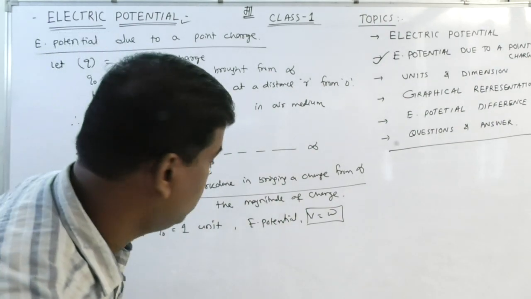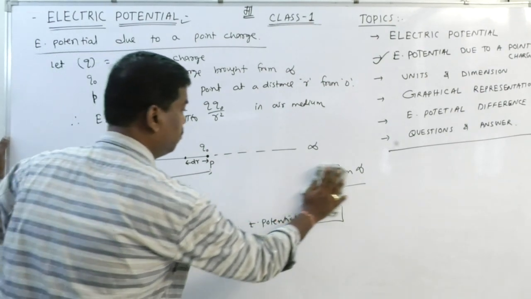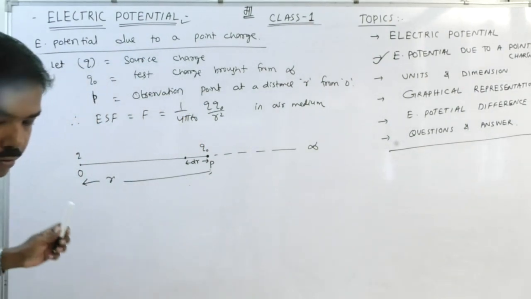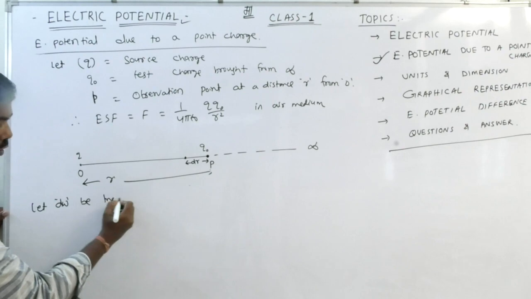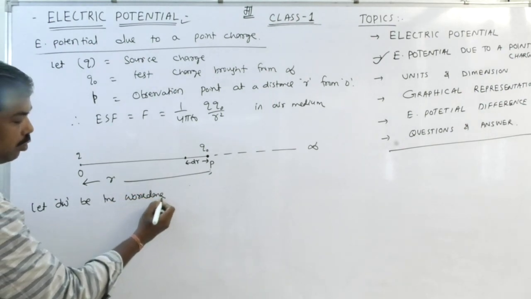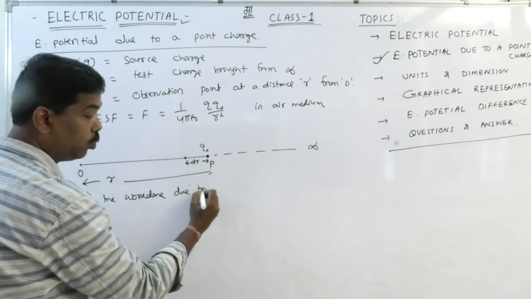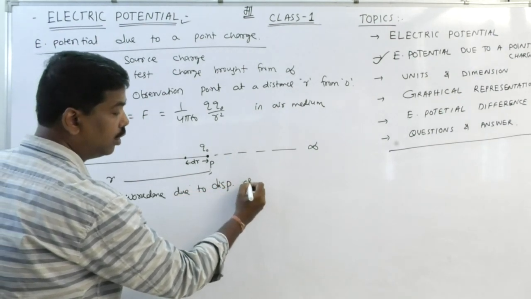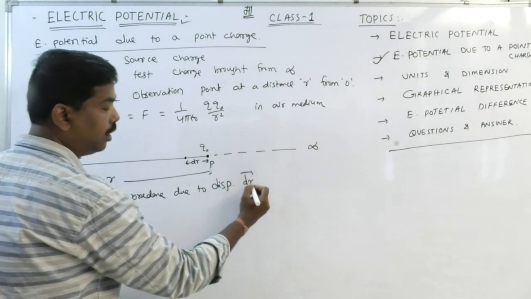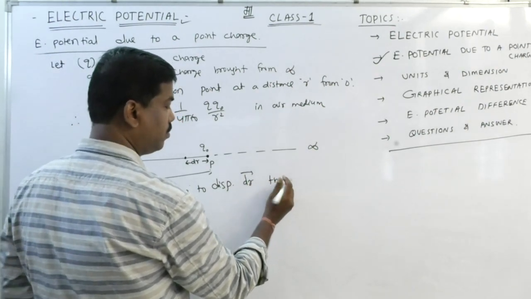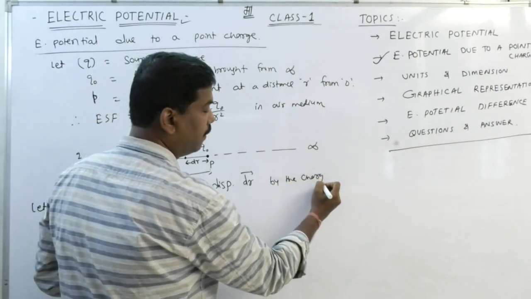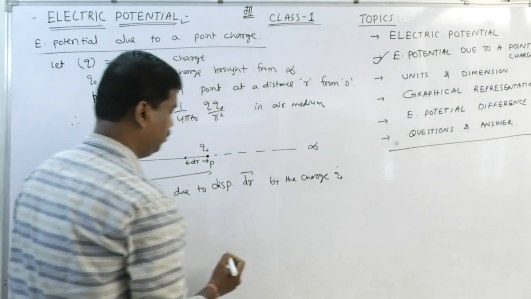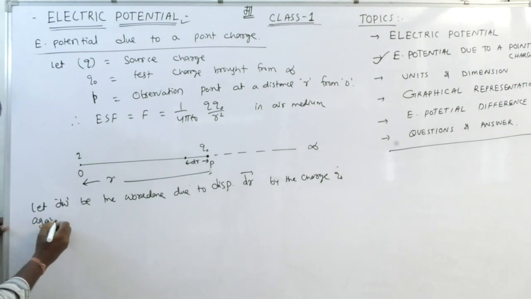Then let dw be the work done due to displacement dr by the charge Q0 against electrostatic force.